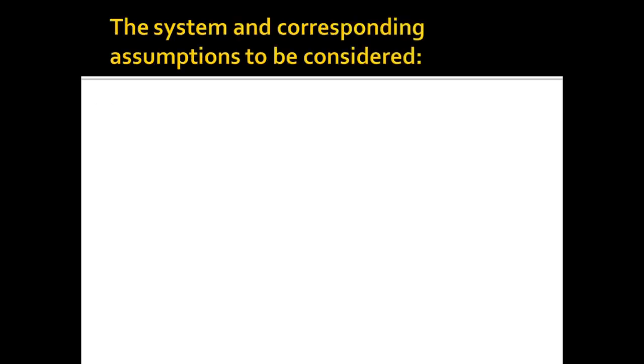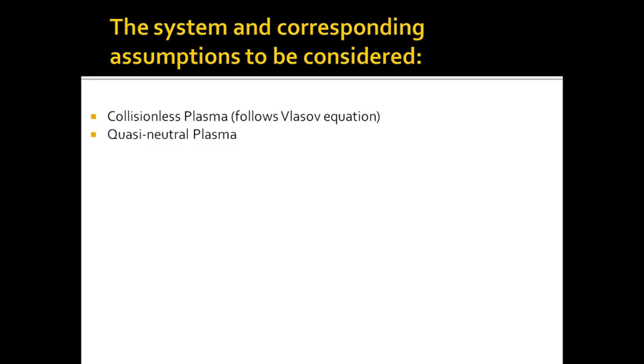Now let's study the system and corresponding assumptions to be considered. We are dealing with collisionless plasma in this problem, that is, as plasma particles evolve in time, the total volume of phase space remains constant. We are also dealing with quasi-neutral plasma, that is, plasma is composed of equal number of ions and electrons. The plasma is completely ionized, that is, no neutral particle is left in the plasma.